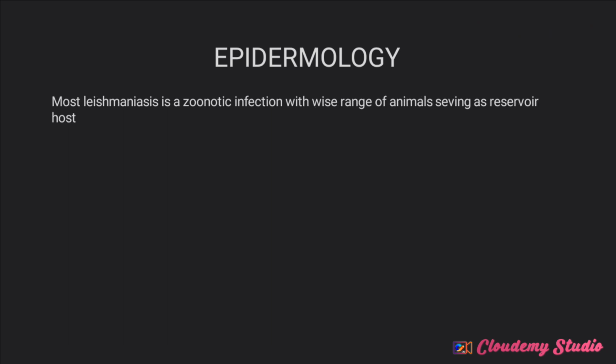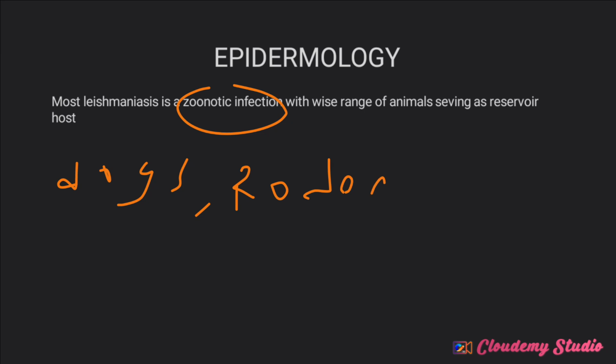Now, most leishmaniasis is a zoonotic infection. That means it can be transmitted from a wide range of animals. Different animals can serve as reservoir host. Examples are dogs, rodents, sloths, and so on. These are animals that can serve as a reservoir host. You get me now?